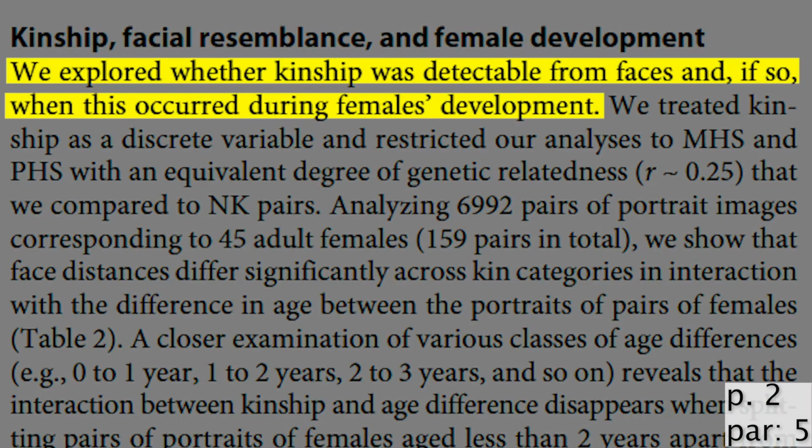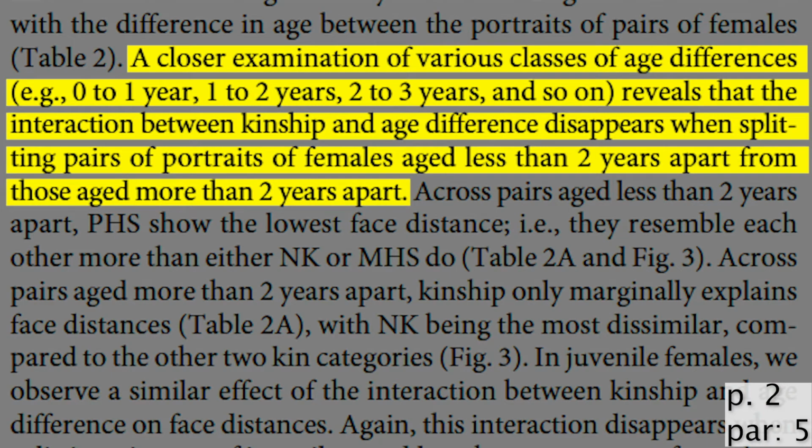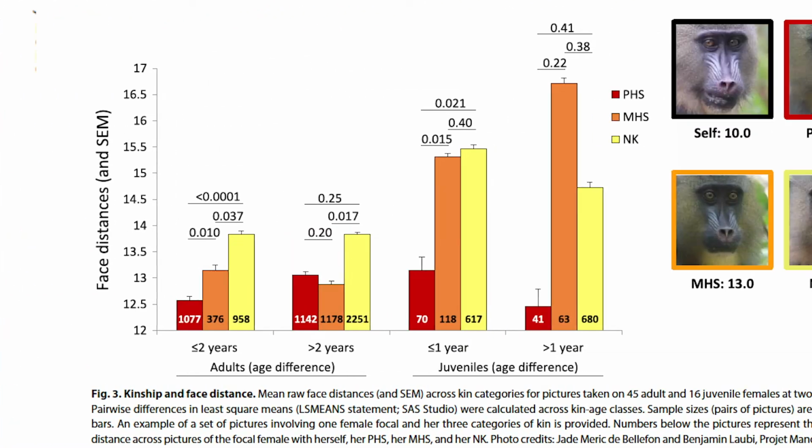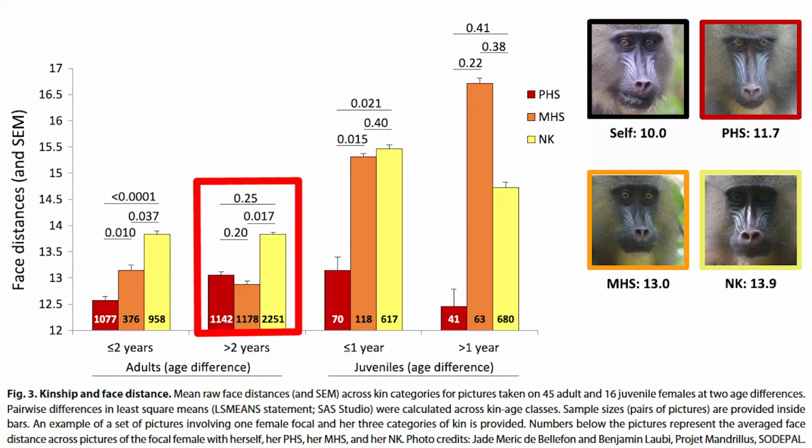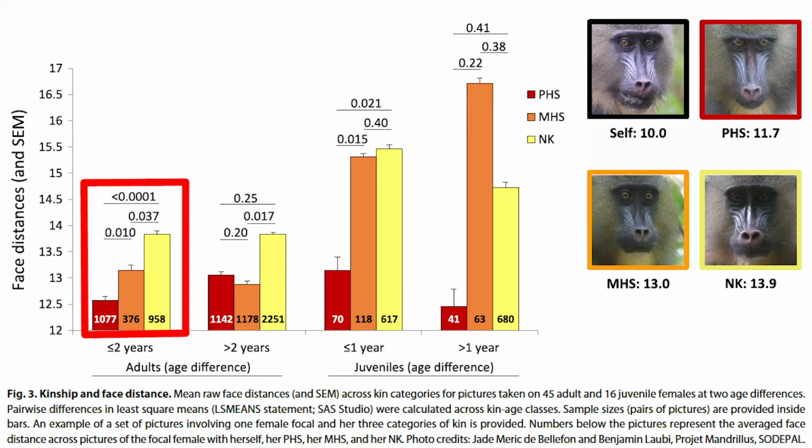Importantly, they explore whether kinship was detectable from faces, and if so, how age difference played into this during females' development. A closer examination revealed that the critical split in interactions occurs when comparing females aged less than 2 years apart from those aged more than 2 years apart. This can be seen in Figure 3, where adult individuals greater than 2 years apart exhibit the smallest facial distance between one another, as compared to those younger than or equal to 2 years apart, i.e., they resemble each other more than either non-kin or maternal half-siblings do. This is likely due to the change in the rankings of the dominant male in a cohort.